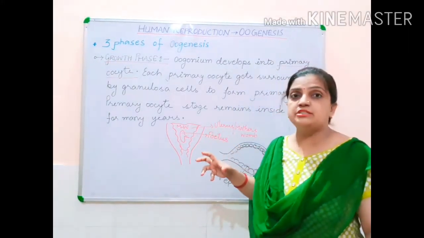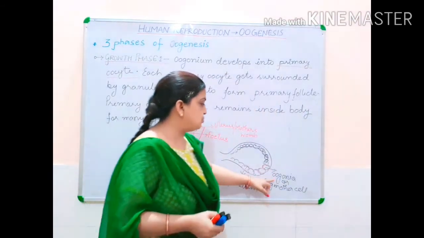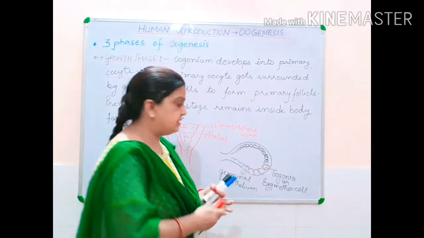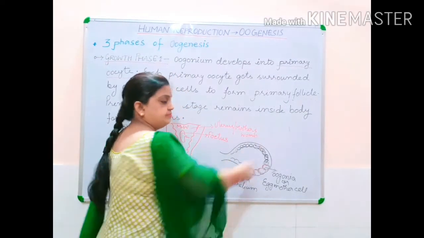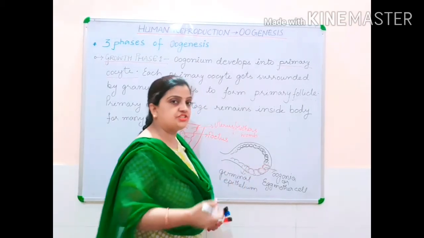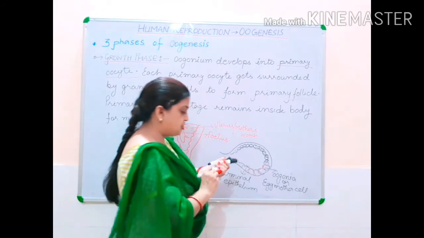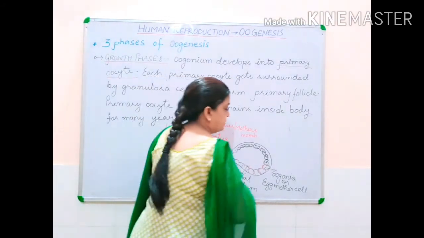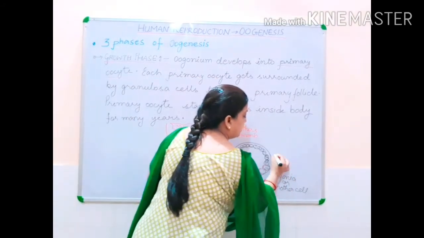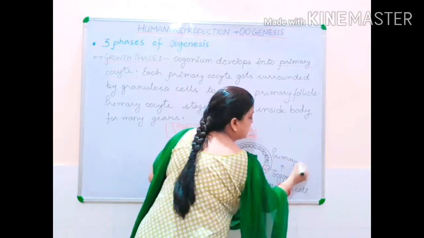Now, what is primary oocyte? Now, this mother egg cell, this oogonium cell, inside the ovary of the fetus, will develop, will differentiate, will grow, and this oogonium cell will change into primary oocyte.